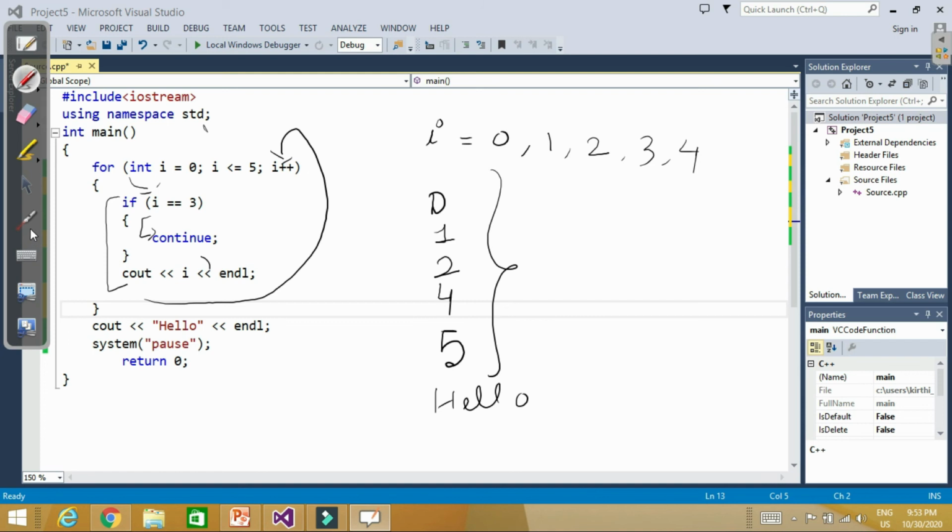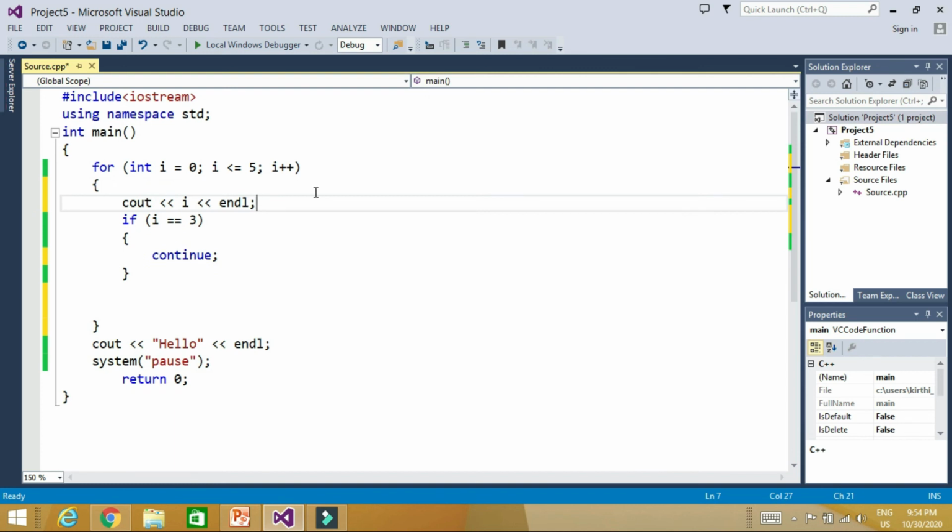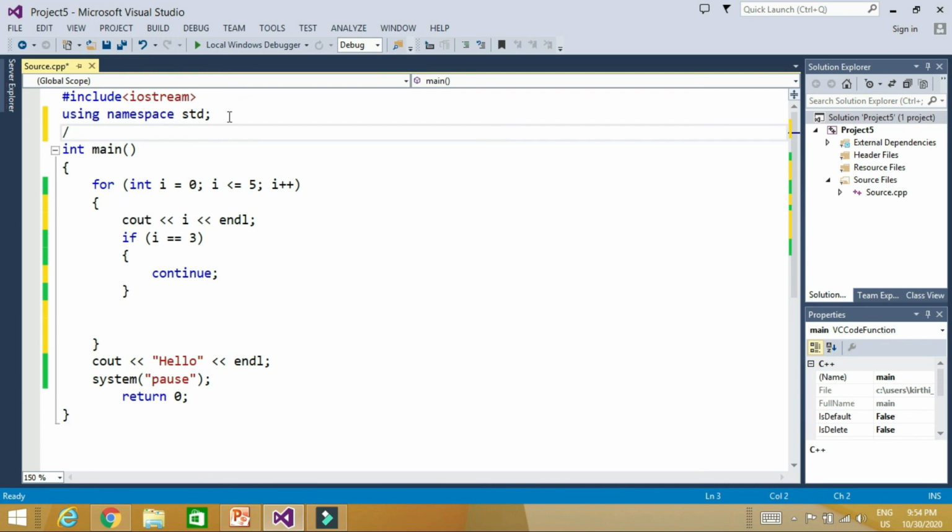Now let us say, instead of writing cout i here, I write this cout i before checking the condition. What will be the output? When i is 0, it is going to print 0, and then i is not 3. When i is 1, it prints 1. When i is 2, it prints 2. And when i is 3, yes, it will print 3 and then check: if i is equal to 3, then it will escape.